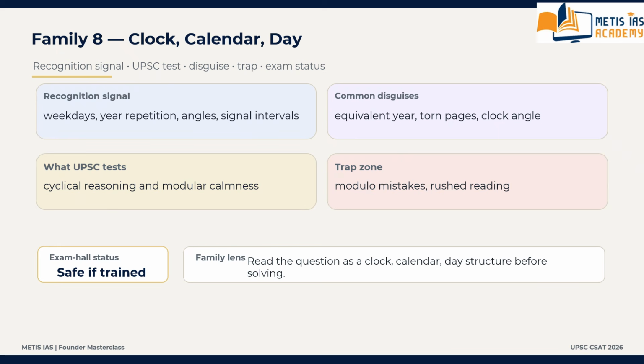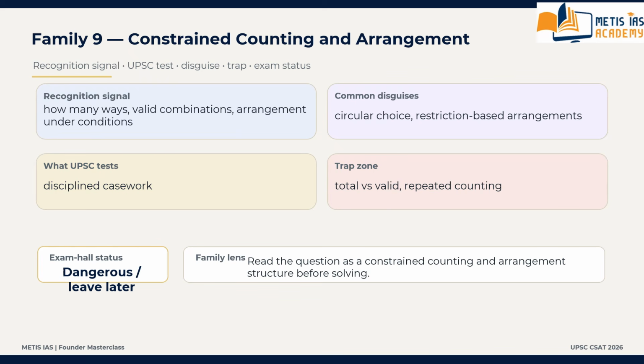Then we are moving to family number 9, constrained counting and arrangement family. This is one of the most dangerous families for many aspirants. What is the recognition signal? Whenever the question asks how many ways, valid arrangements, possible combinations, selections under conditions, position restrictions, these come under this.